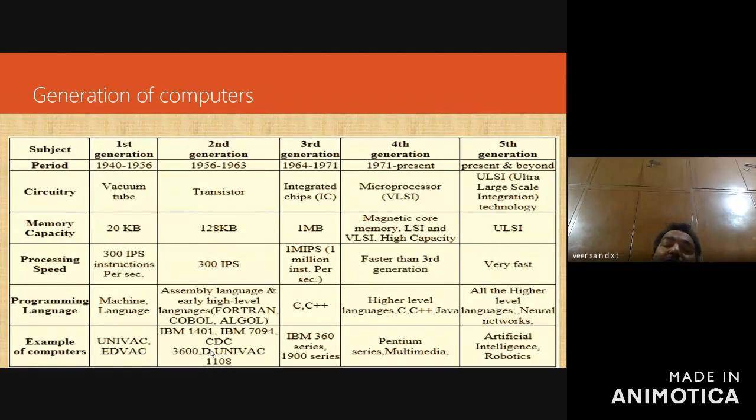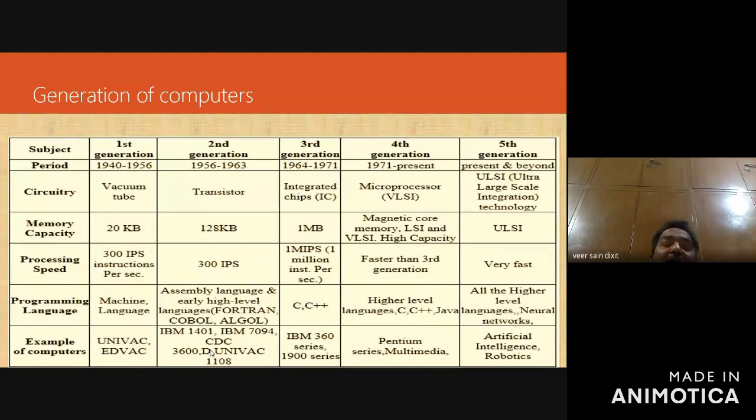I said that if you are writing your program using assembly language or a high level language, but the computer understands machine language, so there is a need for a translator. What is a translator? A translator is a system software which converts one language into another language. So if you are using an assembler in the second generation for writing your programs, then the assembler will convert your assembly language program into machine language internally.